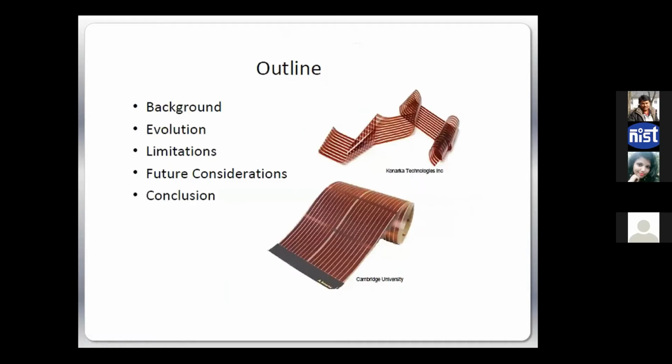Basically the talk will consist of the background of this invention, how it evolved with time, the limitations, the future aspects. So these are some of the typical images of solar cells. They are made by Konarka and Cambridge University and all this. So you can see they are like film, right? And they are flexible. You can just wrap it anywhere. They look like common plastic, right?